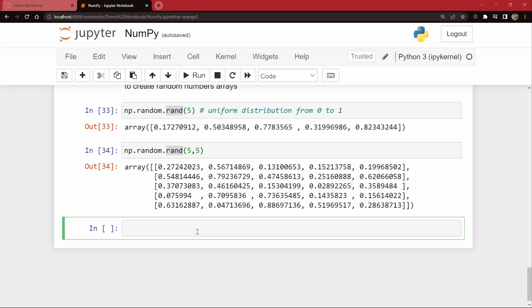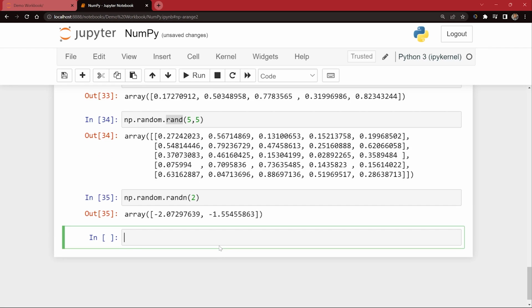Next, there is one more function. I will say np.random. Just like we have rand, we have something called randn also. Now rand is used for uniformly distributed numbers, while randn is used for standard normal distribution numbers. So I can pass randn and say 2 comma 5, or I can just say 2.